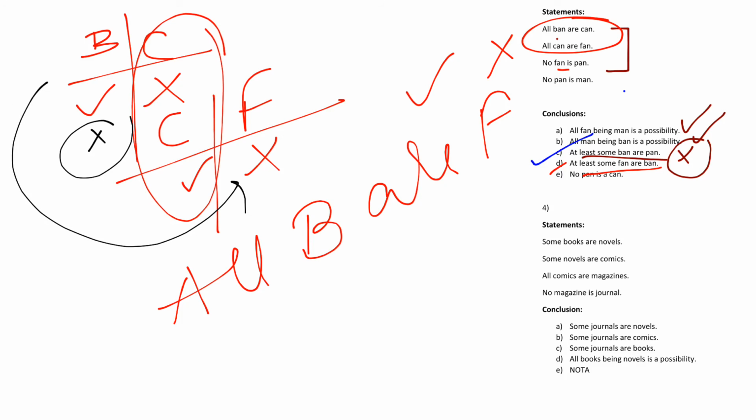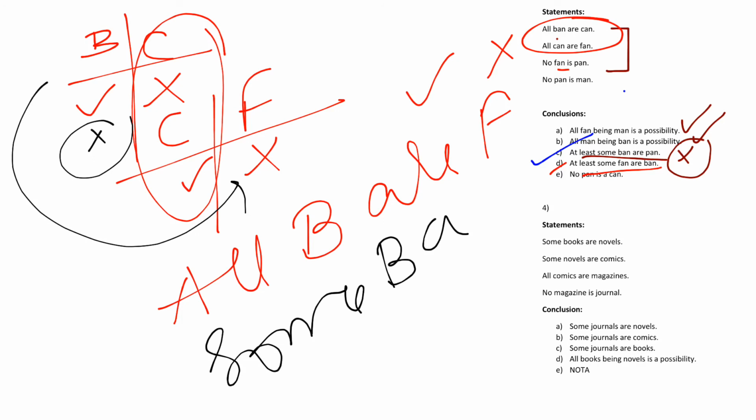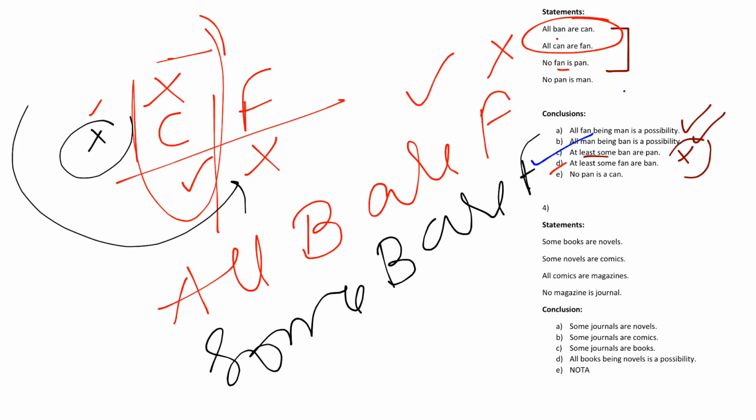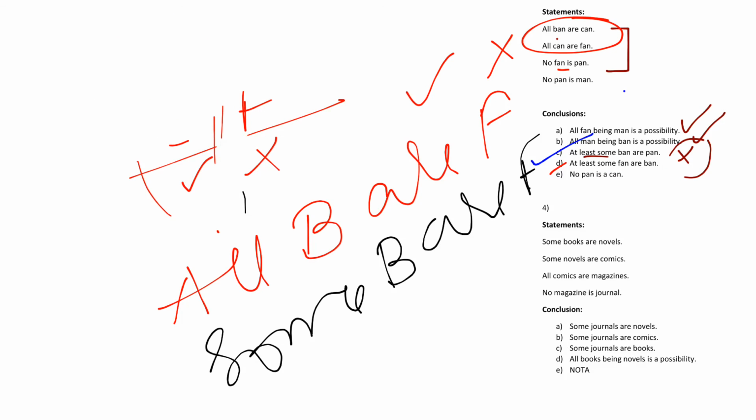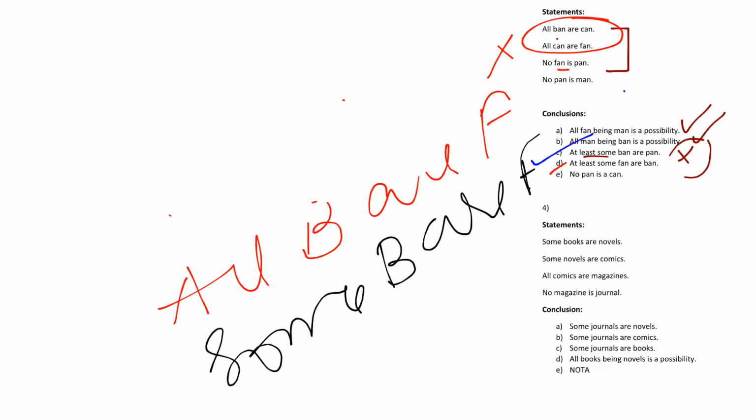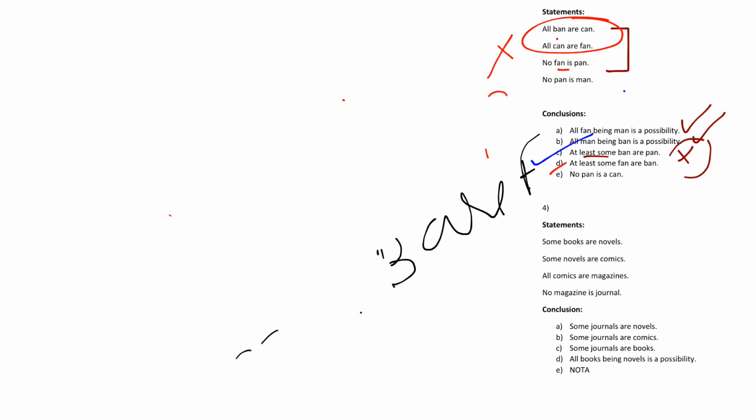If you don't know, then you have to watch the whole video. So if you know the rule, you know that you can do tick to cross. So when cross comes, some ban are fan, or some fan are ban, definitely it follows. So at least some fan are ban is the same as some fan are ban. There should be no confusion for that. So as we saw, this again follows, right? So that's why we are saying you can check the others, but if you're confident with practice, directly you can mark and move whenever you get C as your answer.